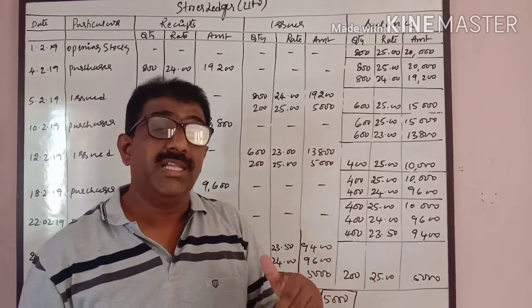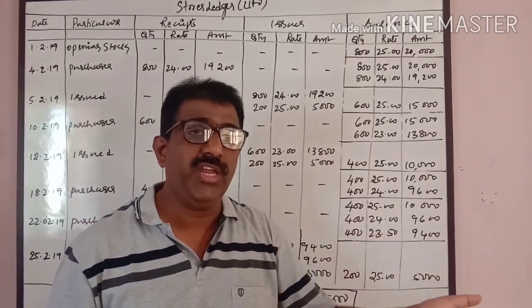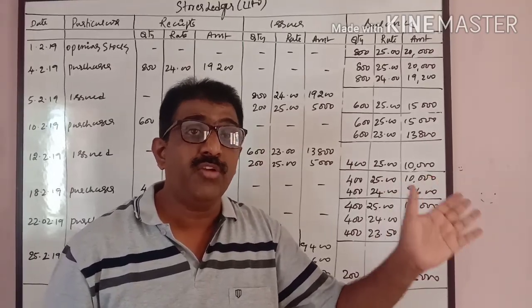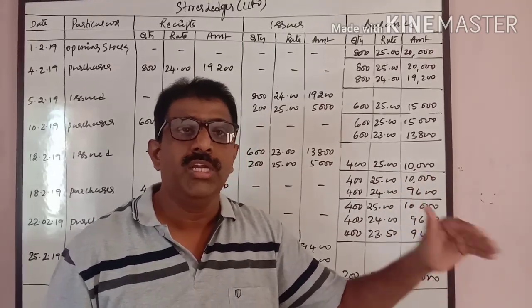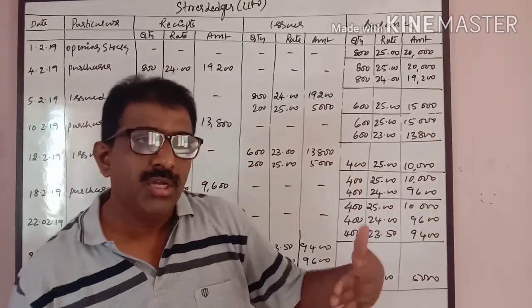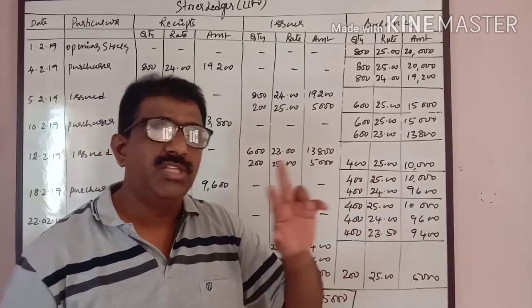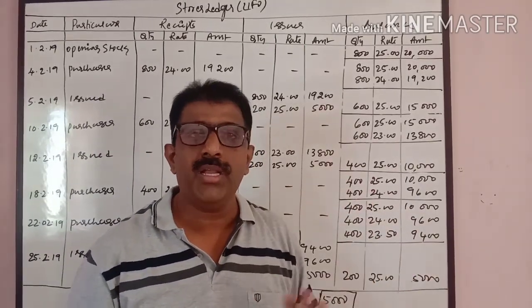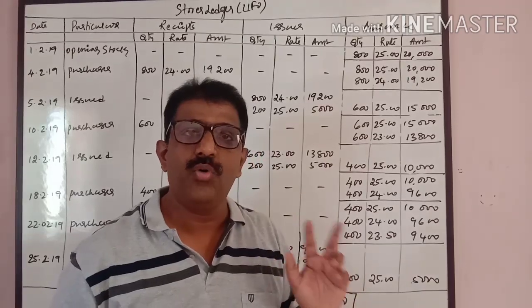In case there is a physical stock verification and found certain shortage, shortage means we have to consider that as an issue. In case of FIFO, issue from the top. In case of LIFO, from the bottom. So these two are some peculiar adjustments. Apart from that, nothing else in the FIFO and LIFO method.